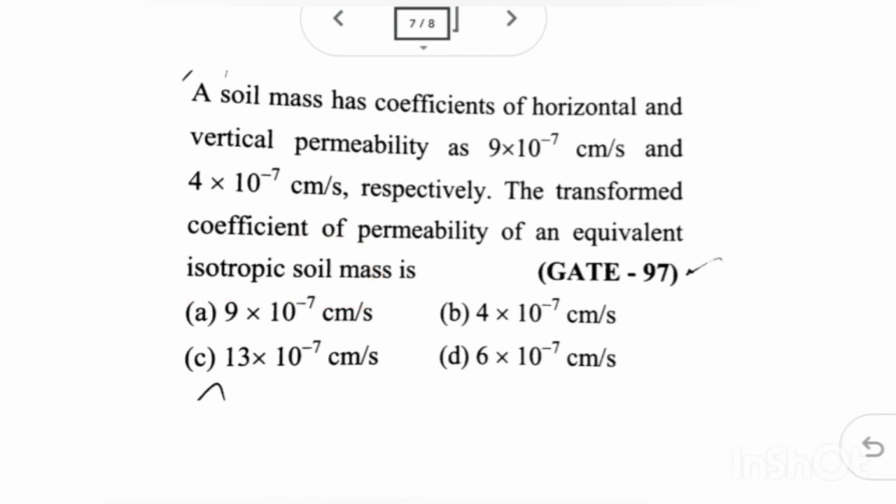So these two different permeabilities along two different directions have to be reduced to one value, one permeability, because according to isotropic, in all directions the same property exists. So two different permeabilities cannot exist in isotropic soil. In isotropic soil it has to be one permeability. So to convert permeability for this particular isotropic soil, we have a formula.